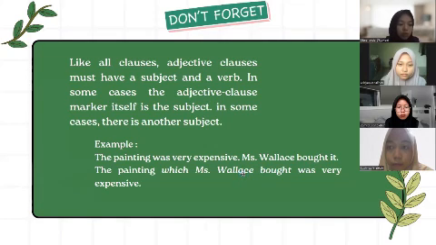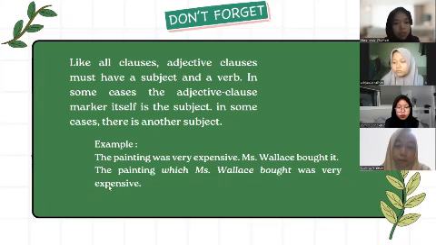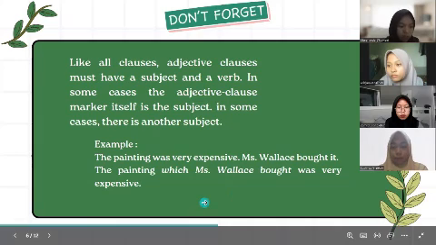There are two different sentences. We want to give additional information about the painting, which Miss Wallace bought. So the correct sentence is: the painting which Miss Wallace bought was very expensive.